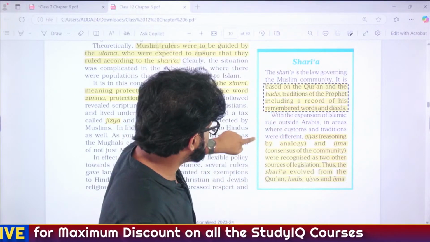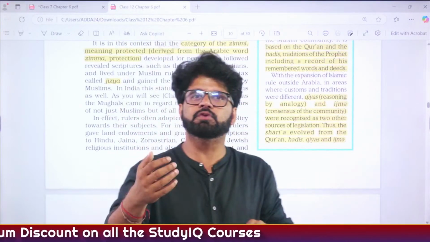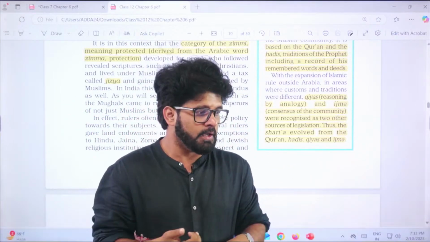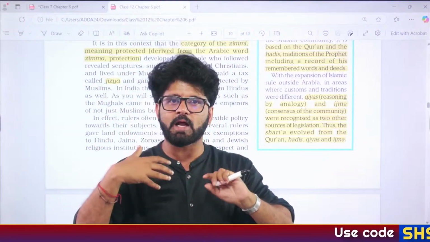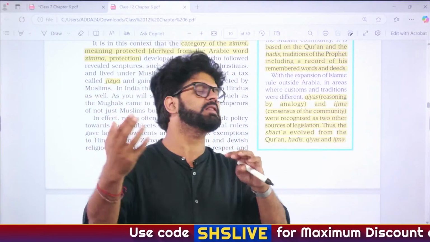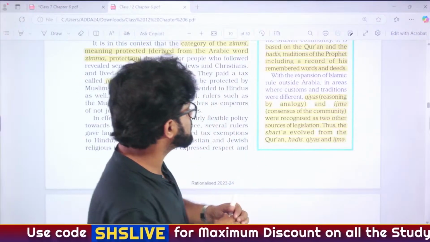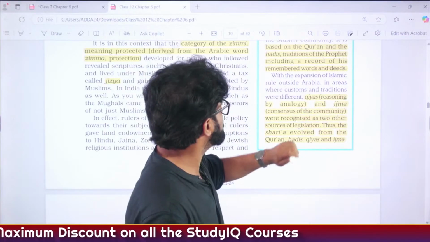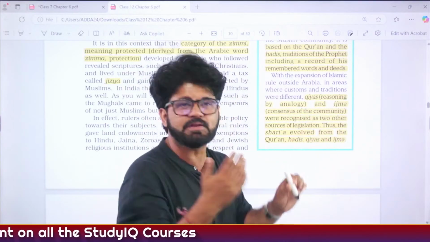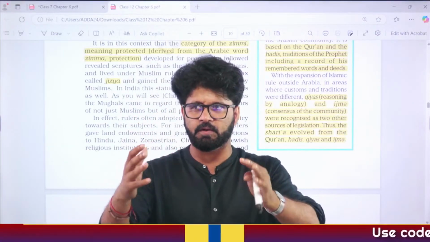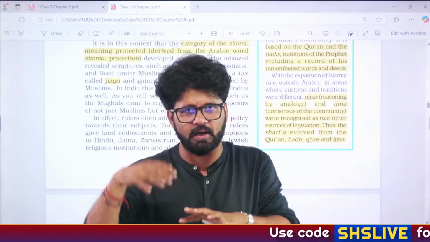Then Qiyas and Izma. What we see generally, even with the Bhagavad Gita or our books like Ramayana and Mahabharata, is that we read that book, we adopt it, we love it, and we try to inculcate most of the things. But then even in Hindu religion, we try to do some reasoning by analogy and consensus of the community. Reasoning by analogy means we try to compare: does it still hold true in current time?